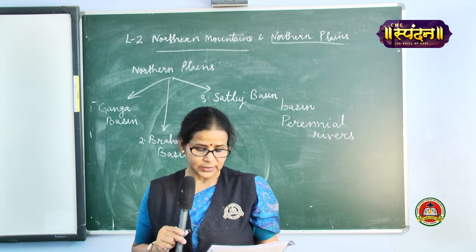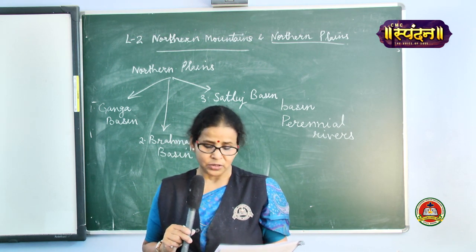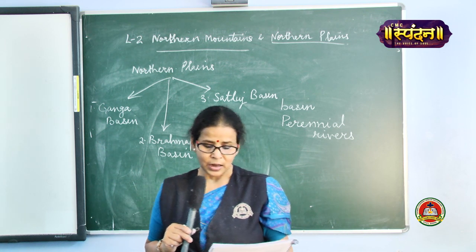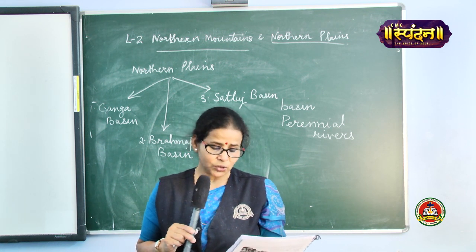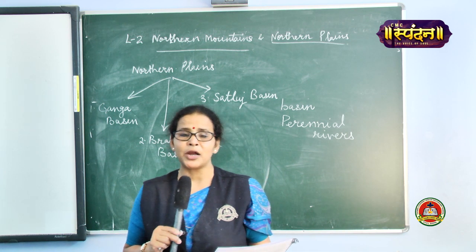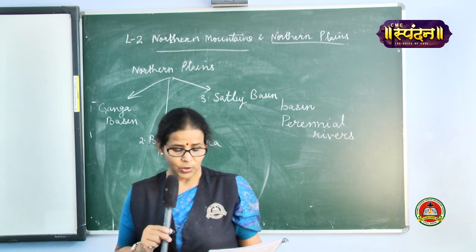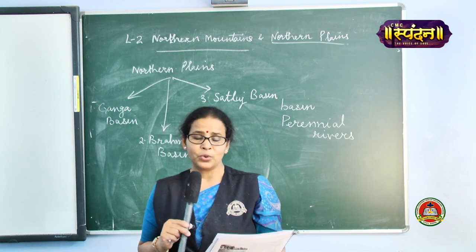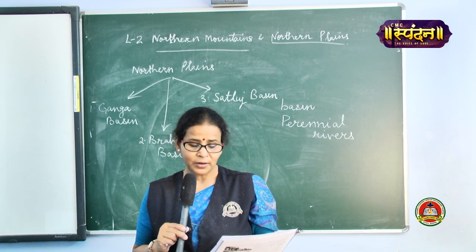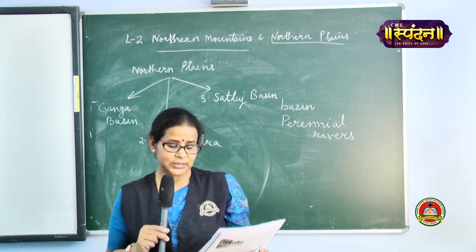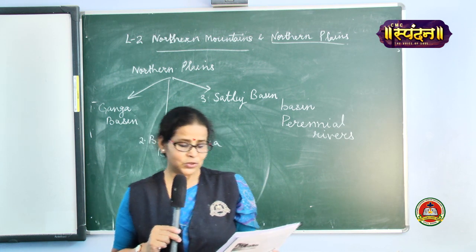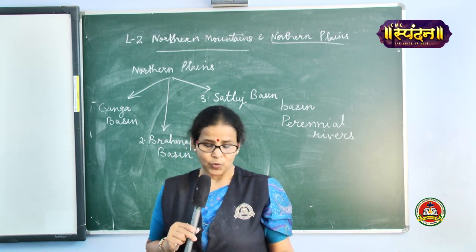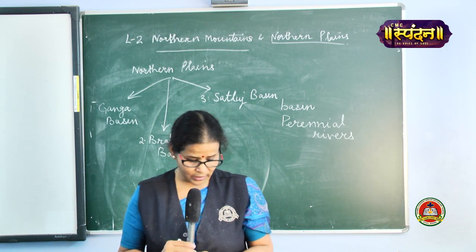Now please see, there is a small exercise on page number 265 beside the picture of Indira Gandhi Canal. The question is, the dash basin is the most populated part of India, and three options are given: Brahmaputra, Ganga and Satluj. So think, which is the basin? You're right, this is the Ganga basin. So in the dotted part, please write down Ganga. The Ganga basin is the most populated part of India.